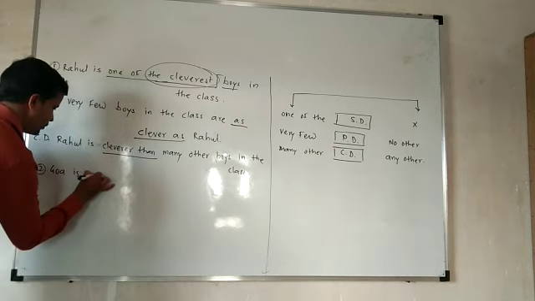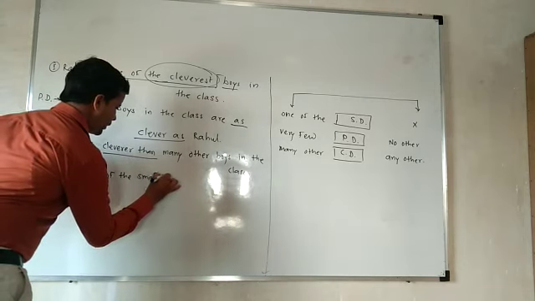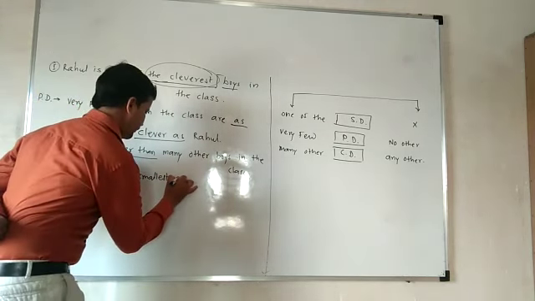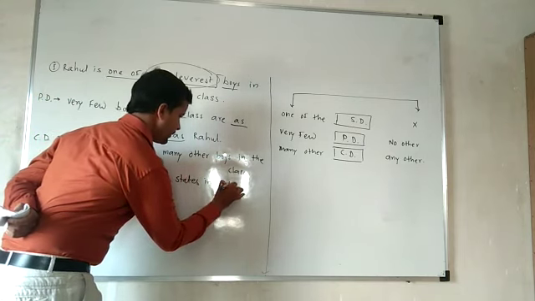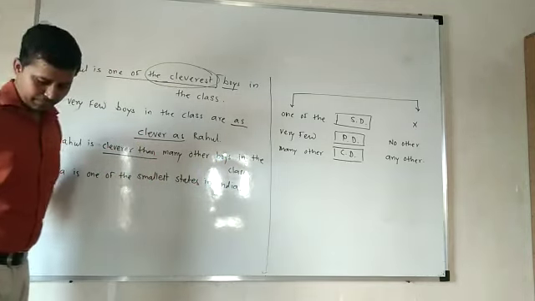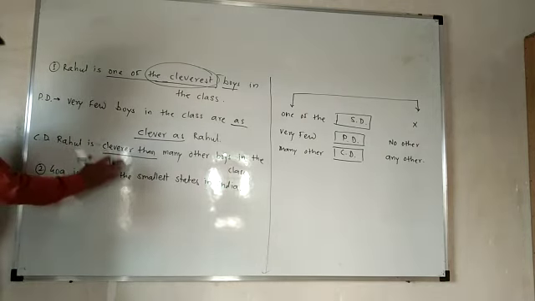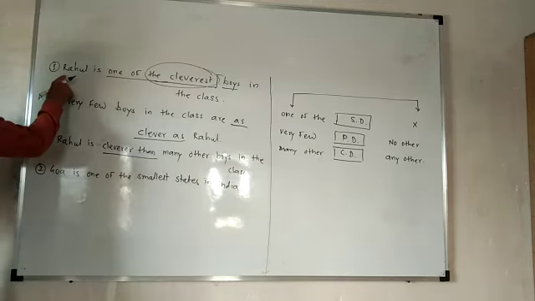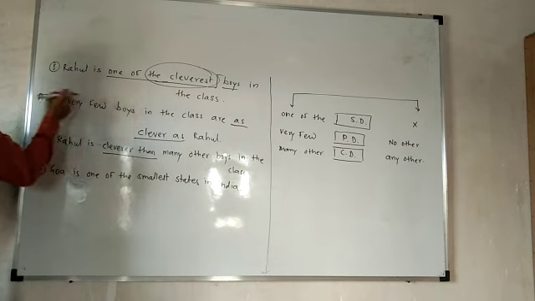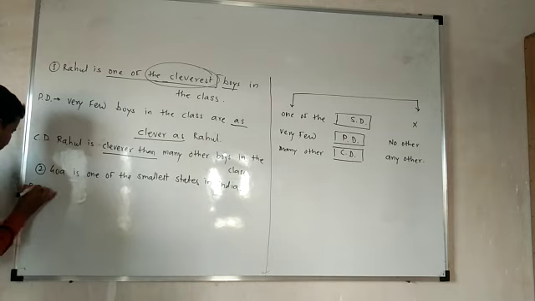Goa is one of the smallest states in India. See the example. Goa is one of the smallest states in India. See. So here also same kind of sentence we have just taken here. See, observe this example and then according to that we are going to convert the same example into the positive degree. Okay, now see positive degree.